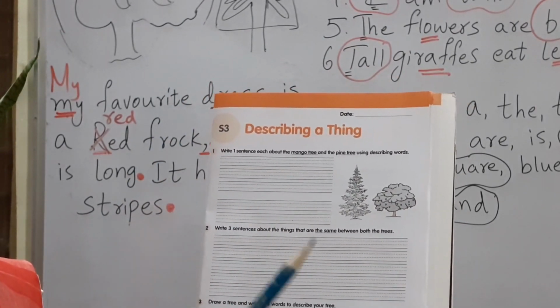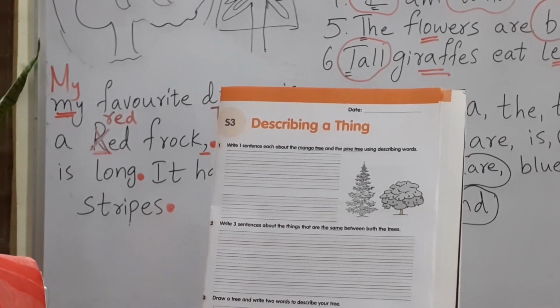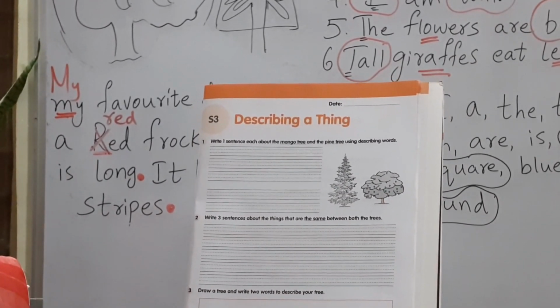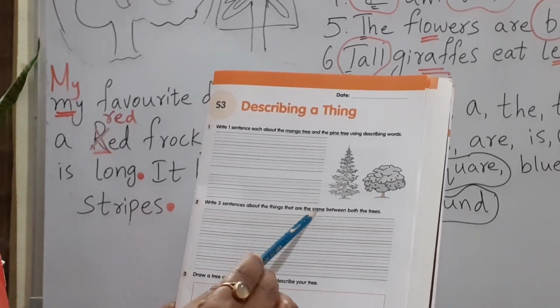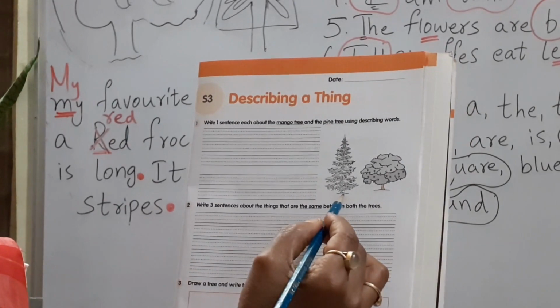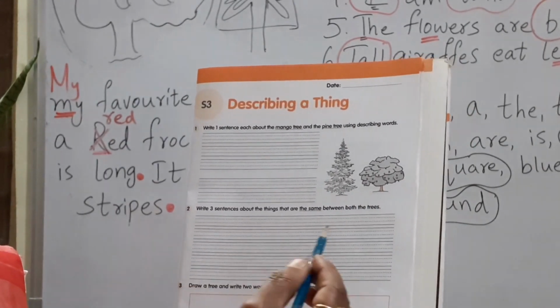Okay, these are the similar things. Leaves are green in color for both the trees, isn't it? And what are the differences? What is he asking? He is asking only for what is the same. He is not asking the differences. So what is common in both the trees you have to write down.